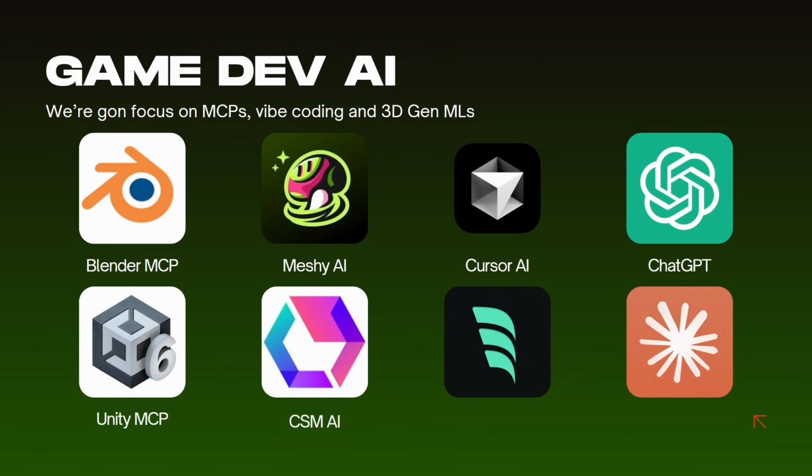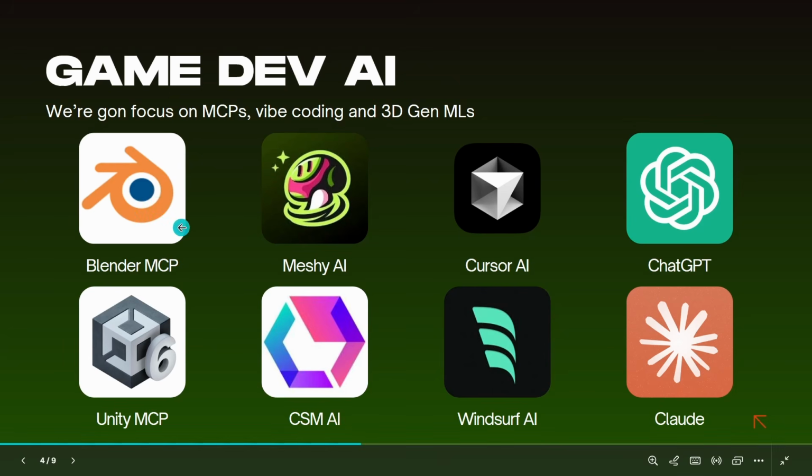These are the AI tools we're going to use in this tutorial. There are many of them out there and they're changing all the time, but this is a tool set I'm going to use in this tutorial. These are specifically chosen for game development. I'm going to use Blender MCP and Unity MCP. These are tools to connect to Blender and to Unity to create 3D assets and game development.